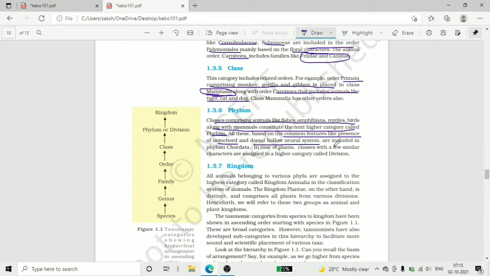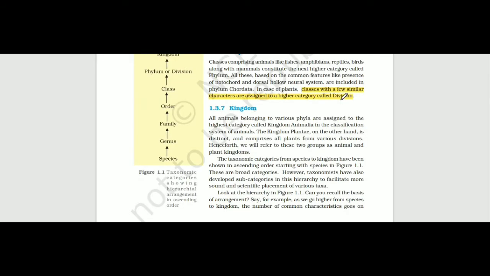In case of plants, it is very important: classes with very few similarities in character are assigned to the higher category called division. We don't use the word division for animals, fungi or bacteria. We use division only for plants.